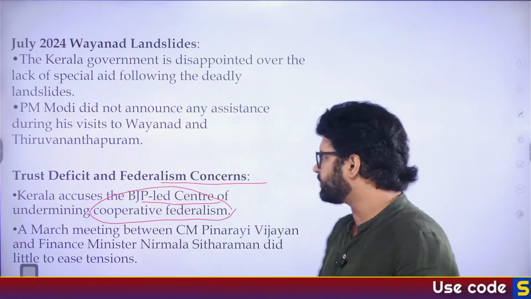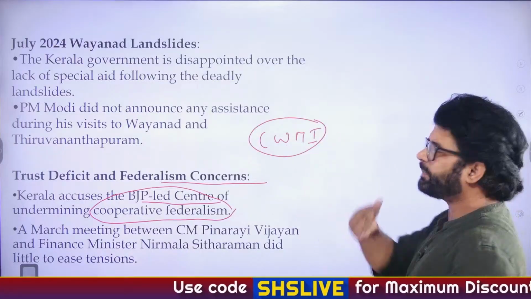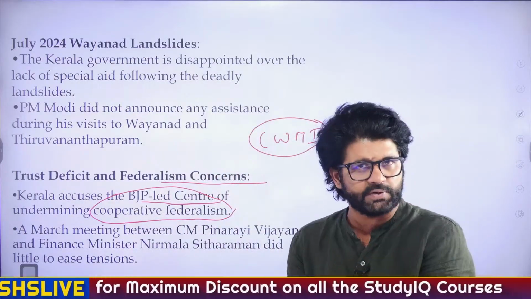Niti Aayog publishes something known as CWMI, the Composite Water Management Index. They publish so many different reports where they rank states. So that is one example of competitive federalism.